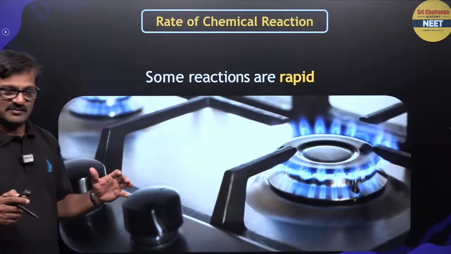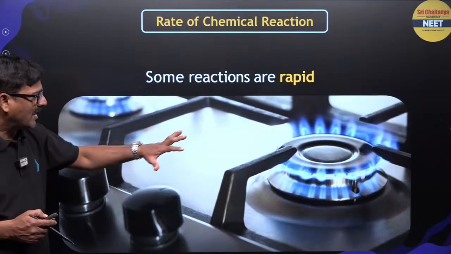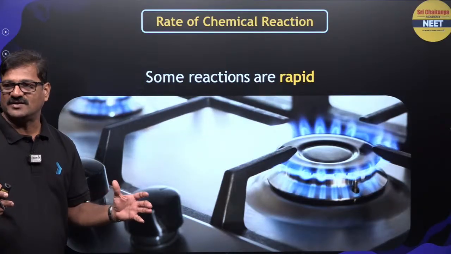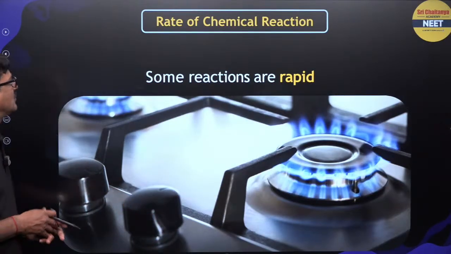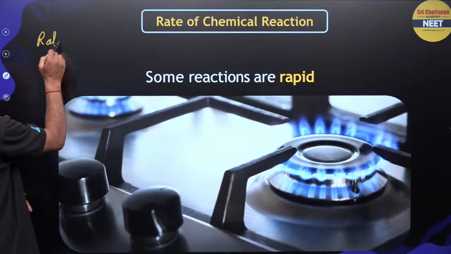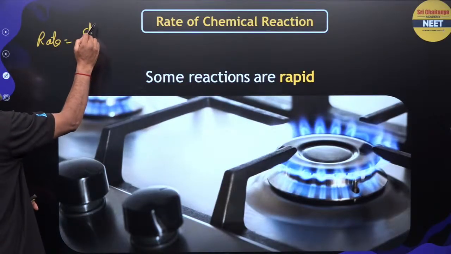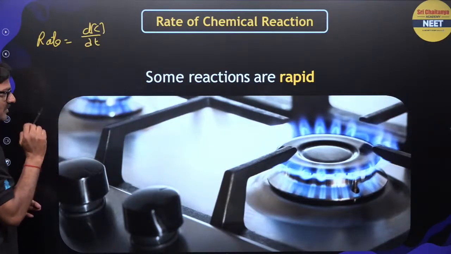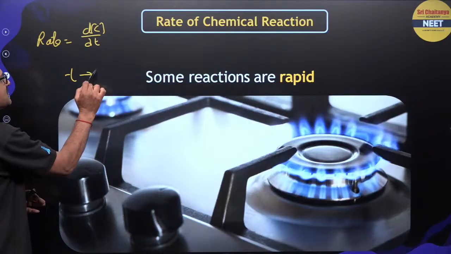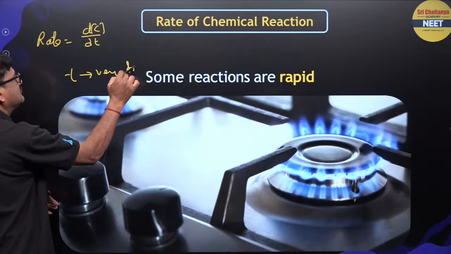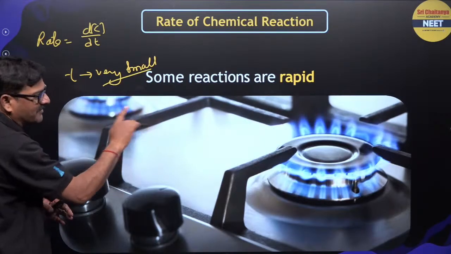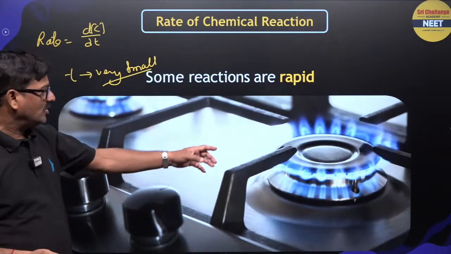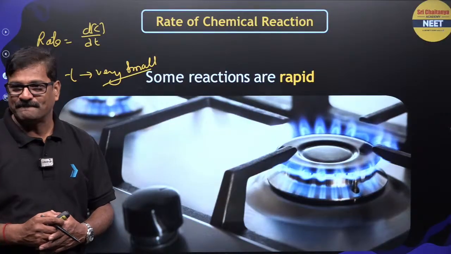Some reactions are so rapid, so fast, that they are called instantaneous reactions. The rate is dc by dt, so t is going to be very small. These are called very fast reactions. Examples are the explosion of a bomb and the burning of a fuel.